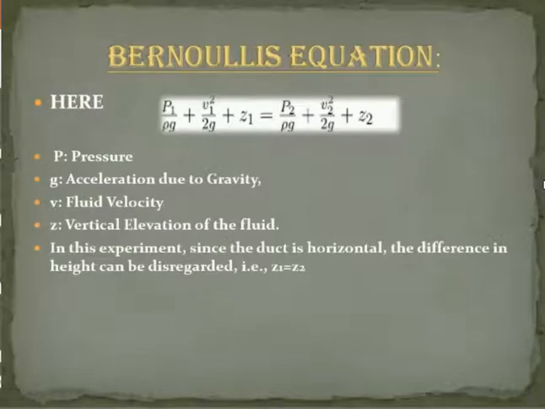Here rho is the density of the liquid using which the experiment is performed. And on the right hand side we have P2, which is the pressure at the final point, V2 is the velocity at the final point, and Z2 is the height of the final point.